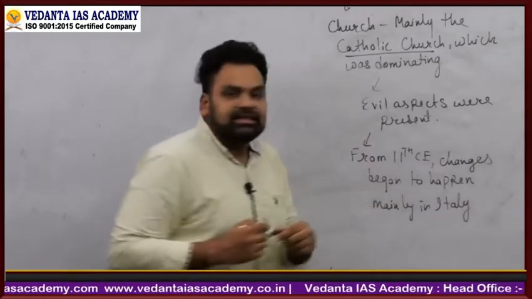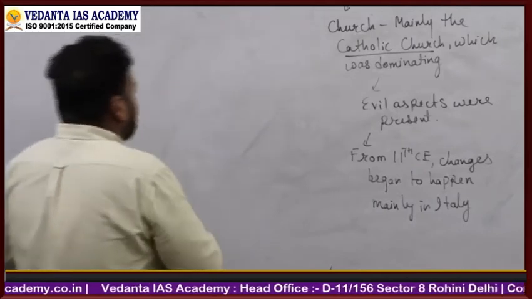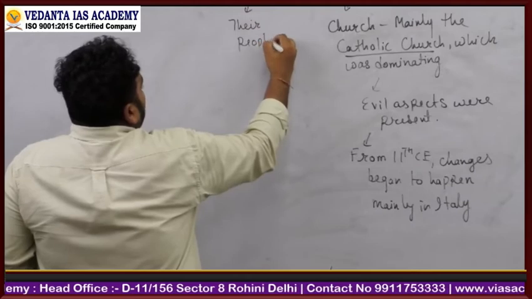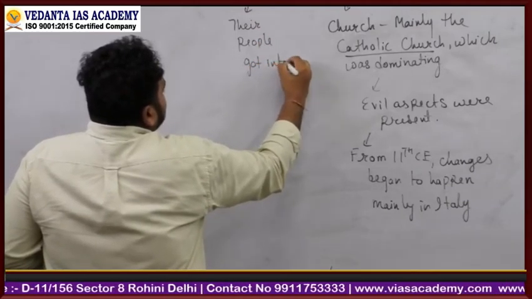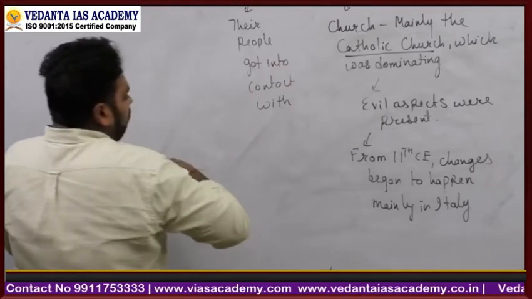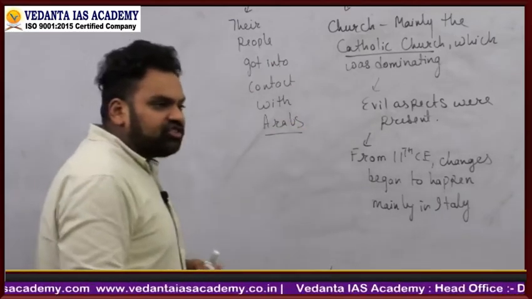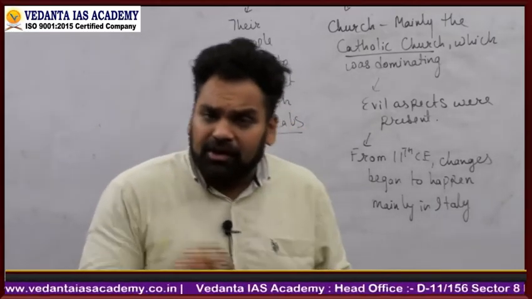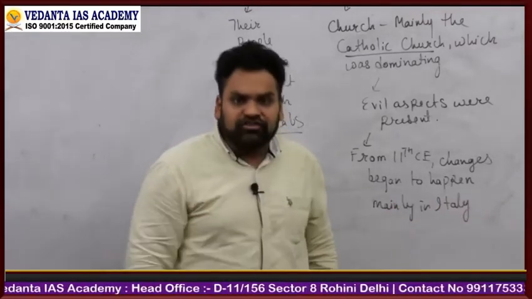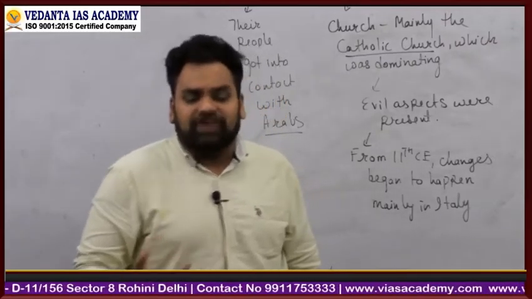Why? सबसे इंटरेस्टिंग पॉइंट यहां पर यह था that their people got into contact with Arabs. Right? If you see the location of Italy on the world map, there's a Red Sea which is going on, right? Now, the Crusades were the fight between the Christians and the Muslims for controlling the Holy Land of Jerusalem, right?